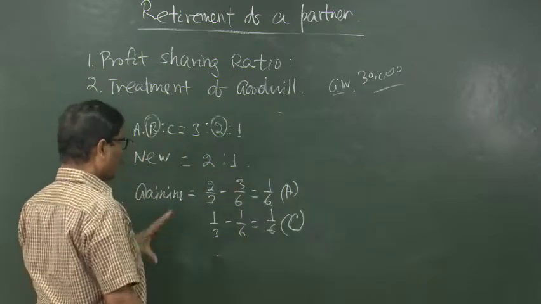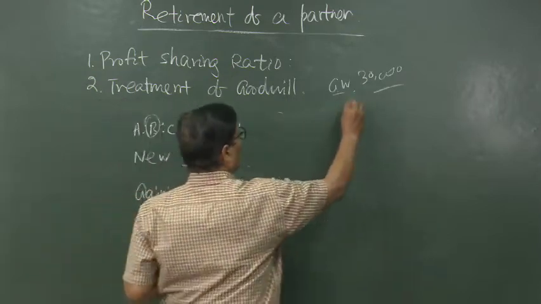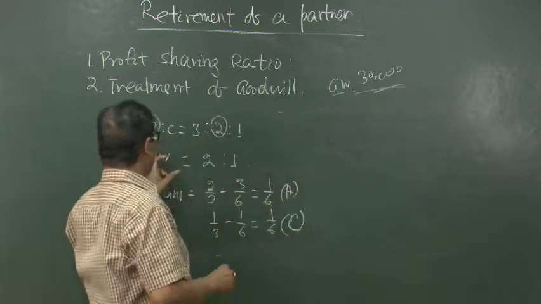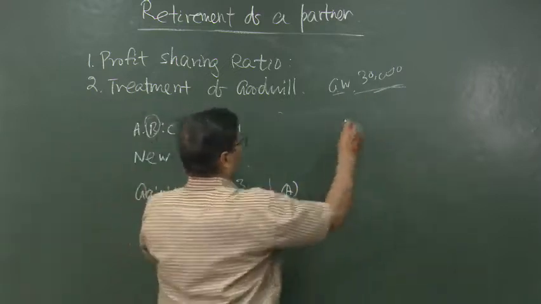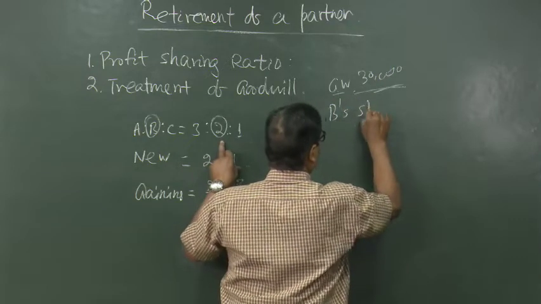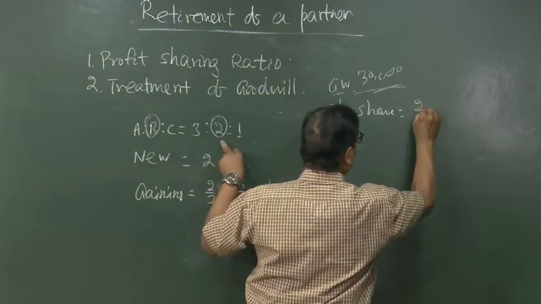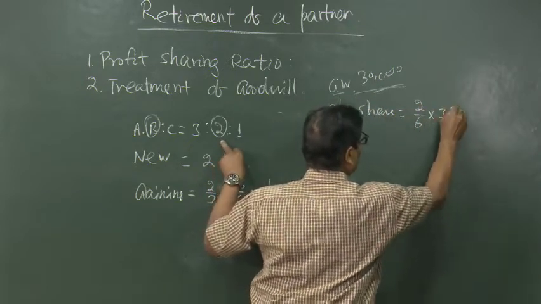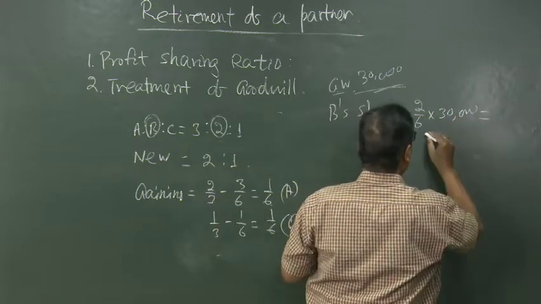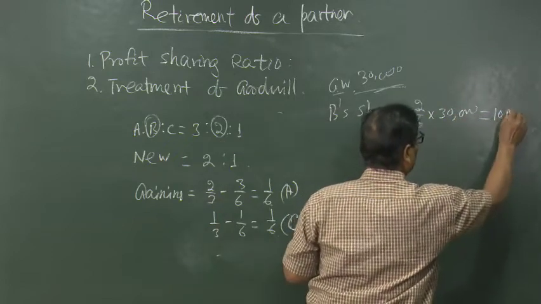So, it is equal. Now, out of 30,000, B is entitled to get 2 by 6. B's share is equal to 2 by 6 of 30,000, that is equal to 10,000.